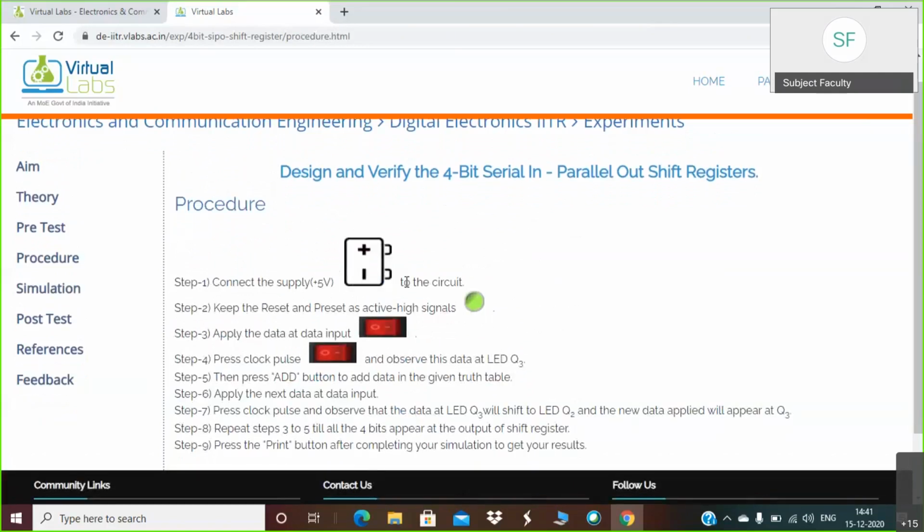Step number 1 is you have to connect the supply. So this is the symbol of supply. So you have to click on this supply first. When you are performing simulation, you have to click on this supply first, and then only your power supply will be given to your circuit. Then the second step is you have to keep reset and preset.